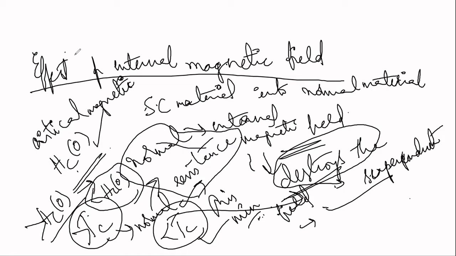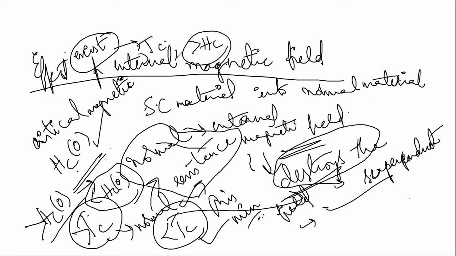Now we can say when the superconducting state can exist. What I want to tell is that superconductivity exists when the temperature is less than Tc, and also the magnetic field applied is less than Hc, that is, the critical magnetic field and critical temperature. Then only we say that the material exhibits the superconducting state. Now we have this equation.